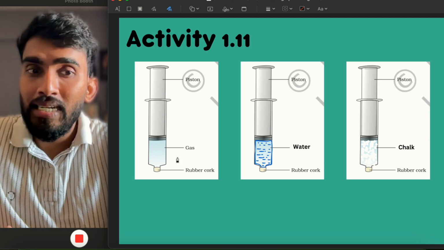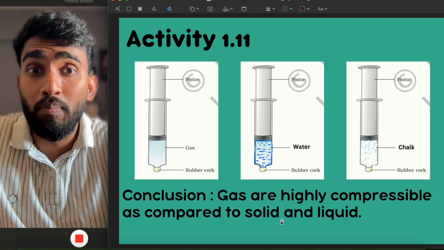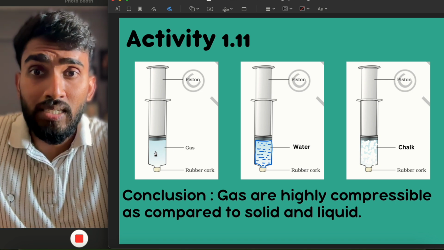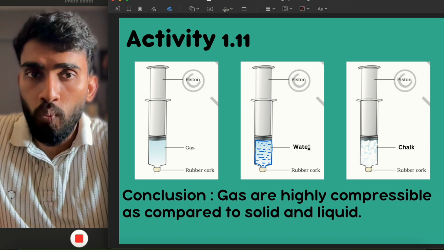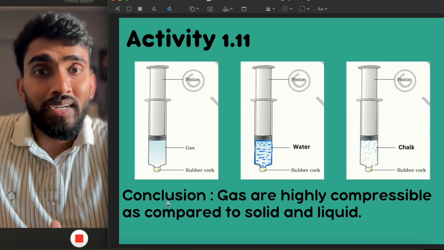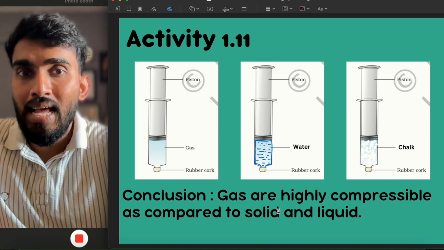We'll find that gases are highly compressible as compared to solids and liquids, because you will be able to compress a little bit in the gas one, a little less in water, and very negligibly in chalk. So that explains that gases are highly compressible as compared to solids and liquids.